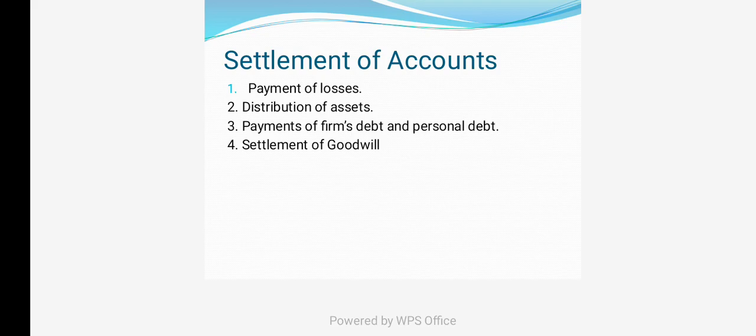Sixth, they go for the treatment of revenue reserves, and seventh, closing the realization account. Next, they can go for the payment of partners' loan, close the accumulated losses, close the current accounts, and close the capital accounts. So these are the accounting procedure or accounting treatment they should follow at the time of dissolution of a partnership firm. Thank you.